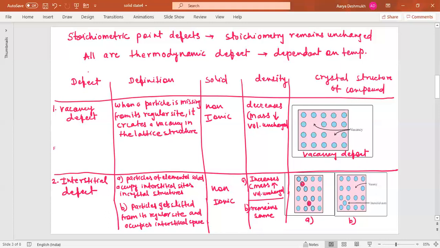Now remember, both these types of defect are shown by non-ionic solids. Remember, these are shown by non-ionic solids. So this table is self-explanatory.